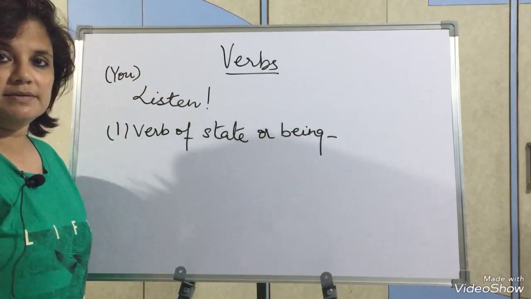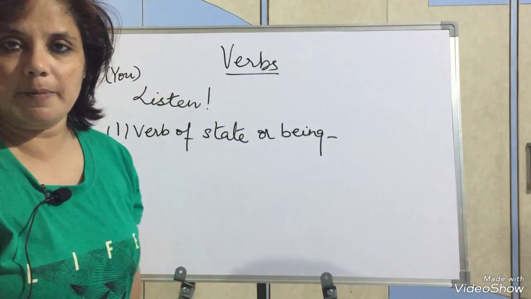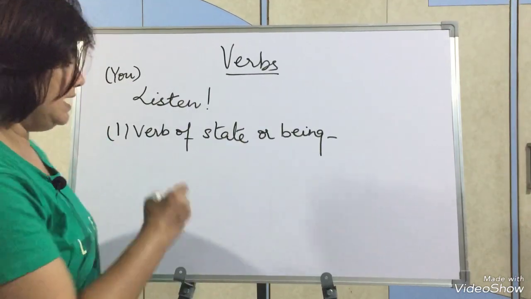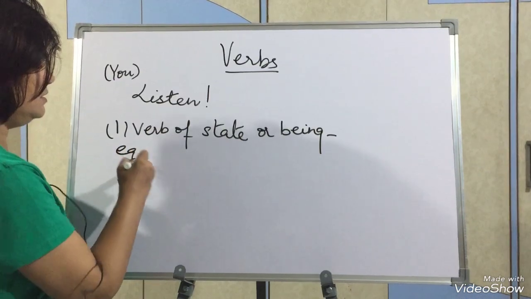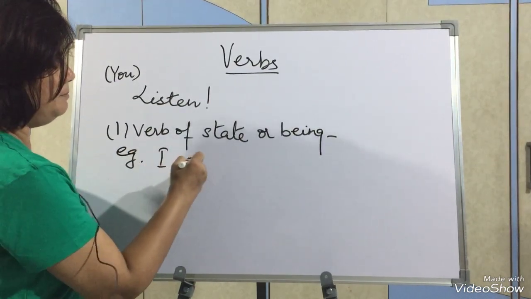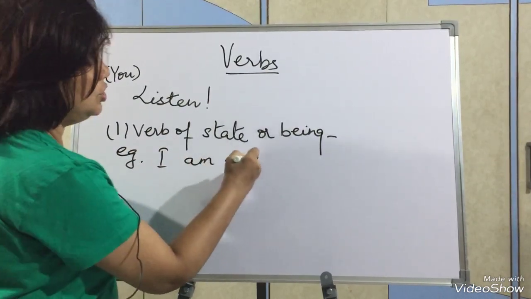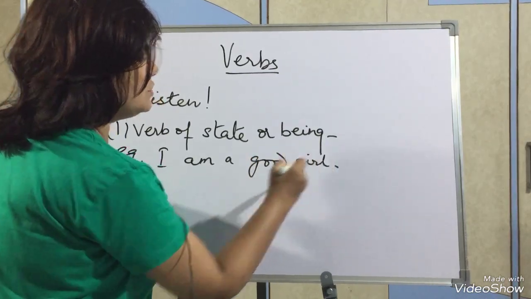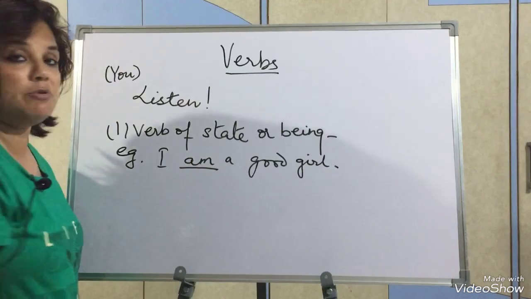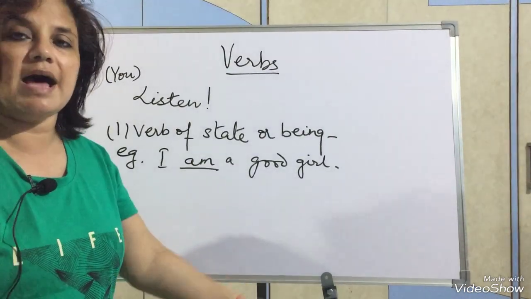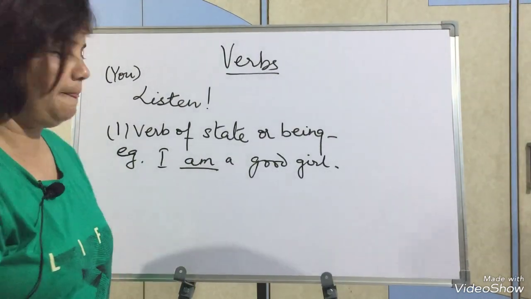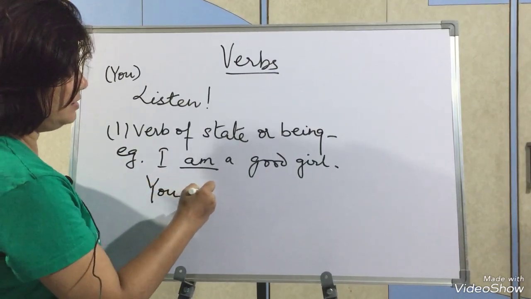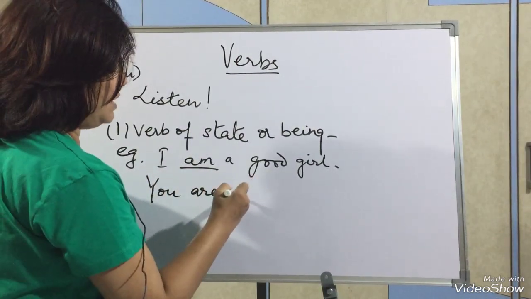What does that mean? Being something, not doing, but being. You are something. For example, I am a good girl. So what's the verb here? Am. I'm not doing anything, I just am. Okay, you are amazing.